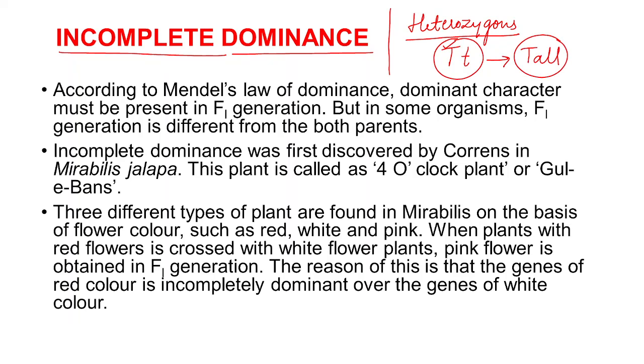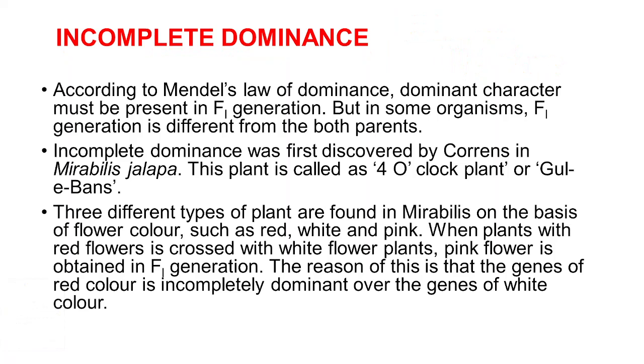But incomplete dominance is an exception. Where what happens?